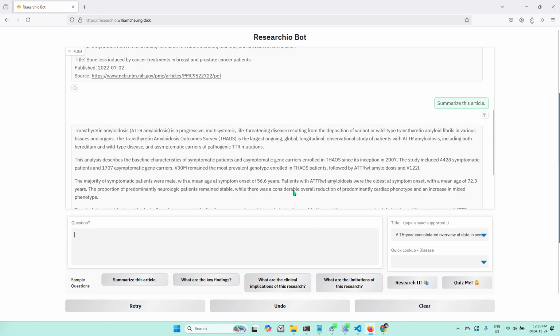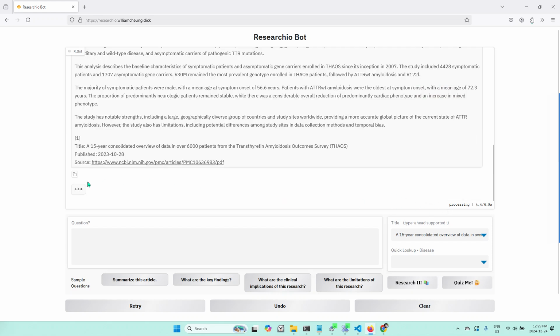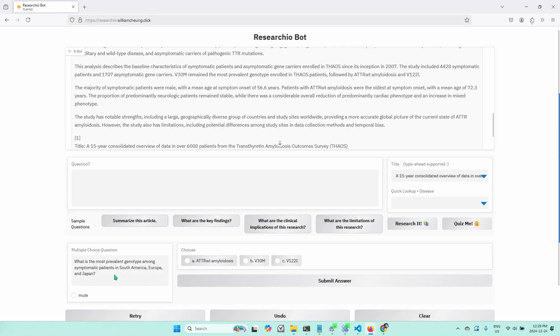You can also quiz yourself about the article here. So let's click Quiz Me. Okay, and the bot's going to come up with a multiple choice question for you here. I was quiet there because the bot's actually reading out the question to me, but my video recording software doesn't record from the speaker, so you wouldn't hear that. I'll just mute this for next time since you guys can't hear it.